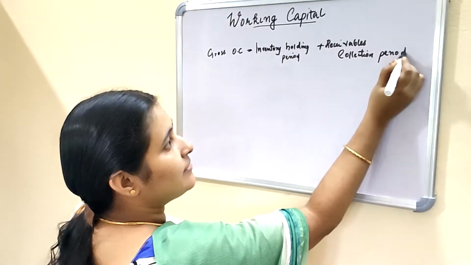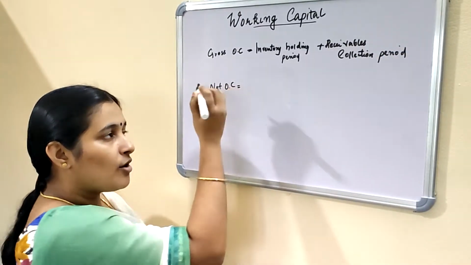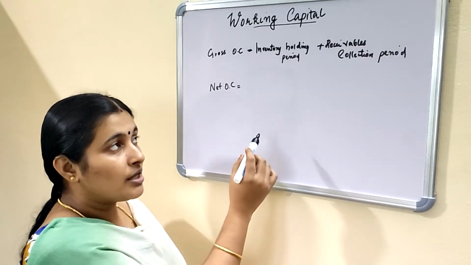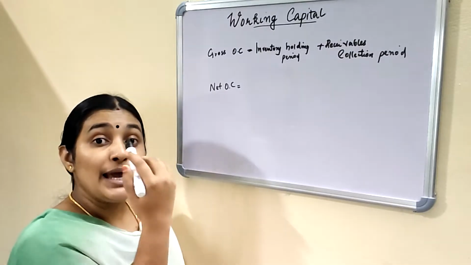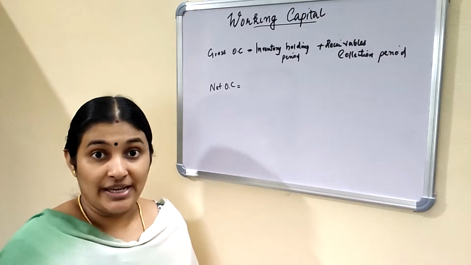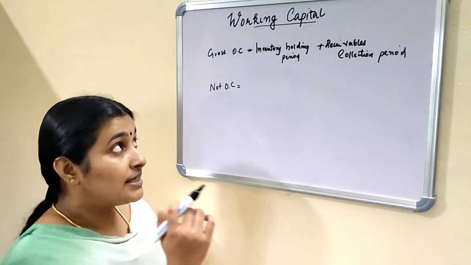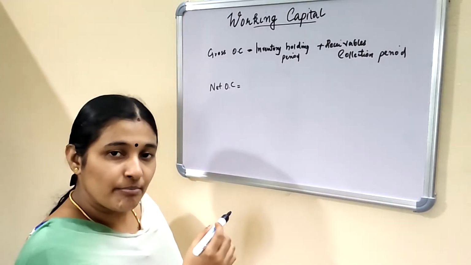And the second one is net operating cycle. Net operating cycle is the difference between the total of inventory holding period and receivables collection period, and payables deferral period. Net operating cycle means the payables deferral period is deducted from the total of inventory holding period and receivables collection period.